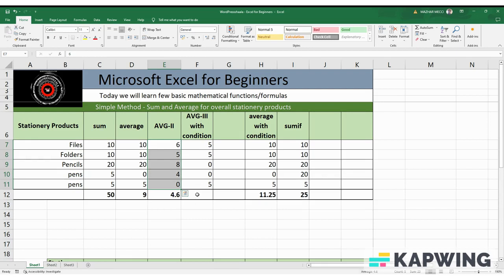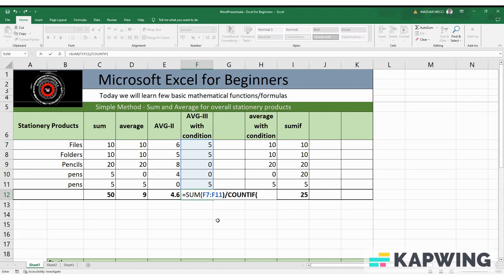There's another third method that you can use by passing the condition. If you want to calculate the average of values greater than 0, then again you can make use of equal sign, sum, select the range, close the bracket, divide over. Instead of using just the count function, you can make use of the countif function.